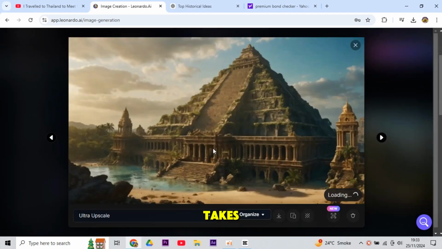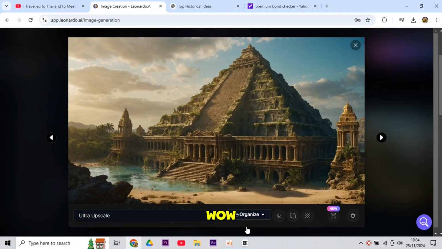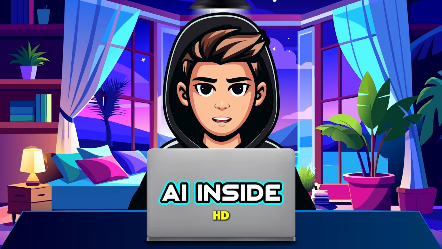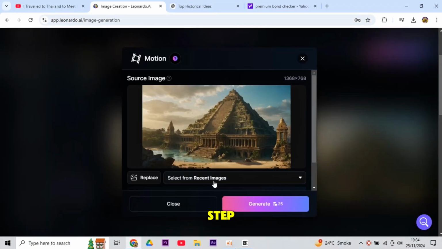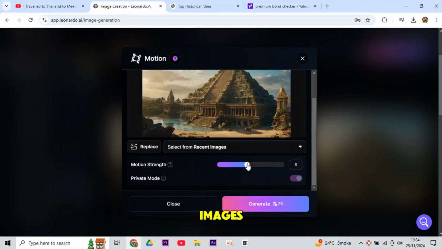However, it takes a few minutes. Wow, it is insane. It is really clean and full HD. So download it. So we have upscaled these images. You can repeat this process until you generate enough images that can cover your video duration. Now it's time to proceed to the next step, which is to animate these images.